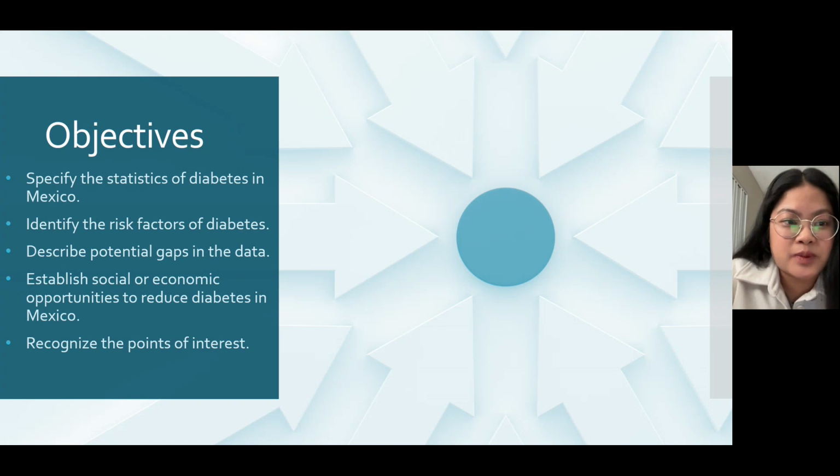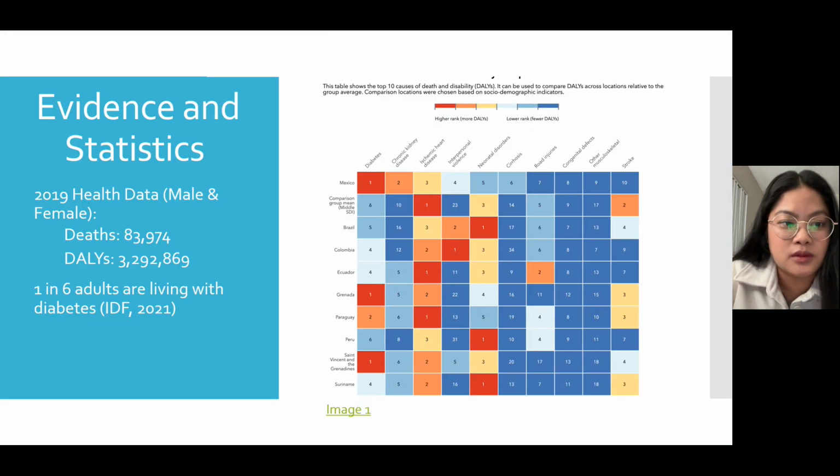The objectives are to specify the statistics of diabetes in Mexico, identify the risk factors of diabetes, describe potential gaps in the data, establish social or economic opportunities to reduce diabetes in Mexico, and recognize the points of interest. The evidence and statistics.